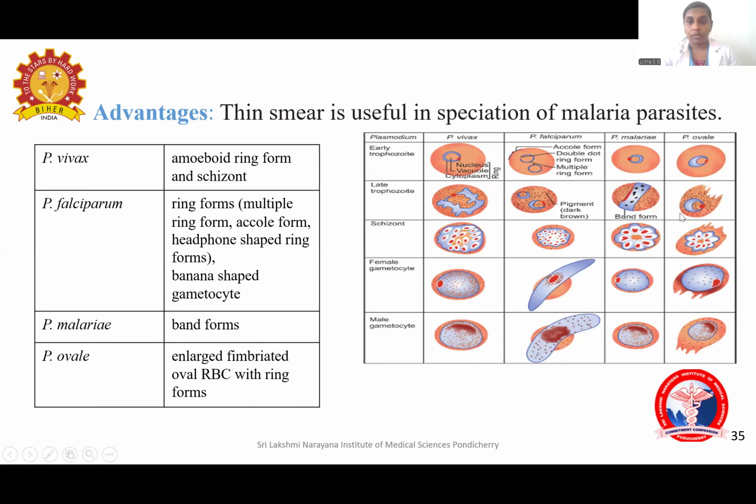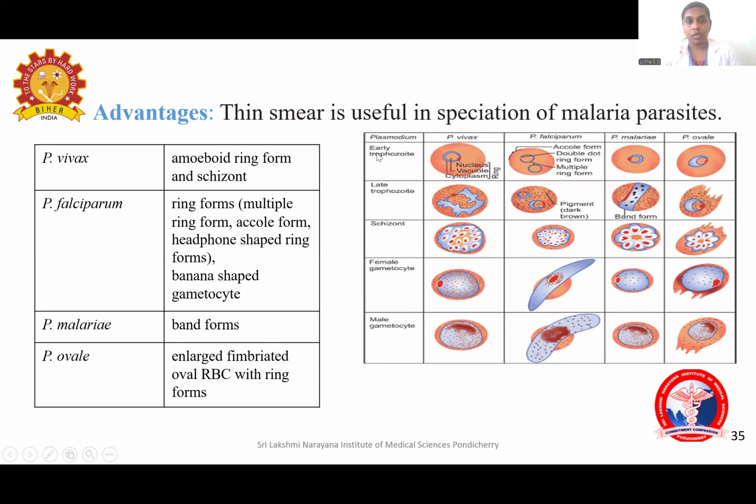Coming to Plasmodium ovale, the RBC shape will not be smooth. It will not be a round, smooth RBC; the surface of the RBC will be irregular, and this is seen only in Plasmodium ovale. So you can see fimbriated, enlarged RBCs in case of Plasmodium ovale.